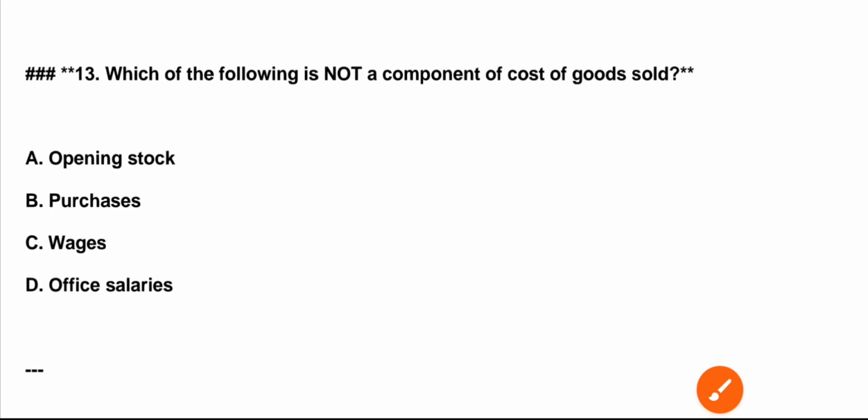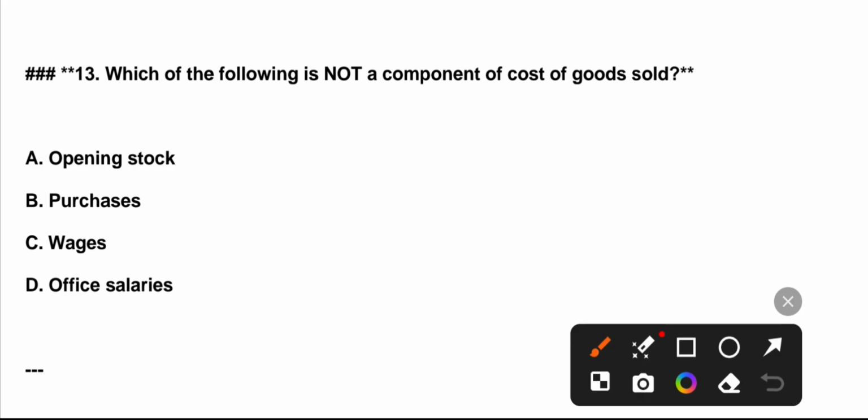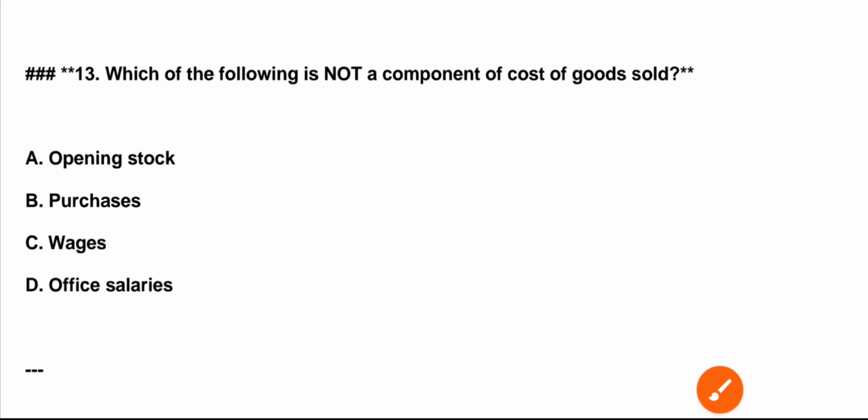Question number 13. Which of the following is not a component of cost of goods sold? A. Opening stock. B. Purchases. C. Wages. D. Office salaries. Correct answer is option D.